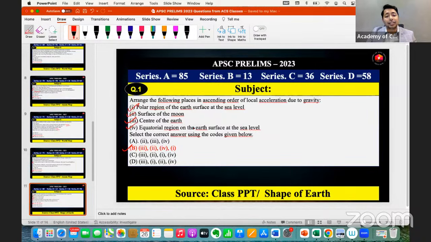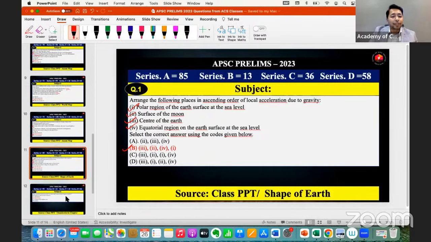Because at the equatorial regions of the earth's surface at sea level, in the middle, the gravity is less than the gravity present in the polar regions, because the polar regions are flat, right? Both regions are near the positive and negative phases of the magnet. These are all concepts that you will understand when we discuss the shape of the earth.